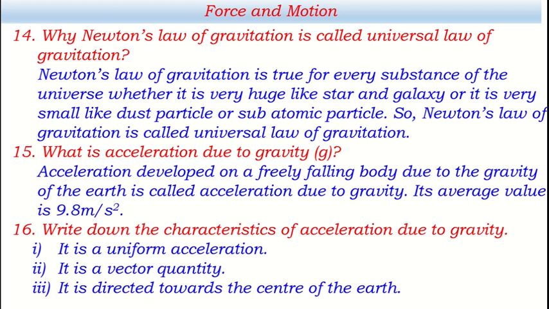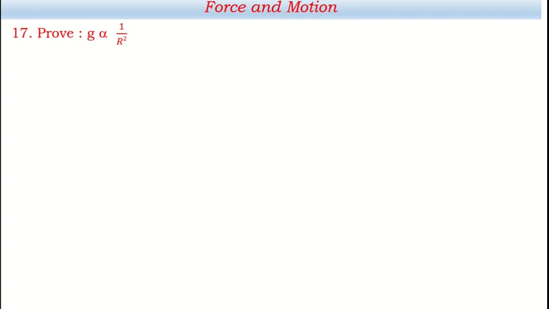Now, another important part. If you are told to prove that, where small g is acceleration due to gravity and r means radius of the earth, acceleration due to gravity is inversely proportional to square of the radius of the earth, we are going to prove this. If radius is more, g will be less. If radius is less, g will be more. Looking at this expression, we can understand this very clearly.